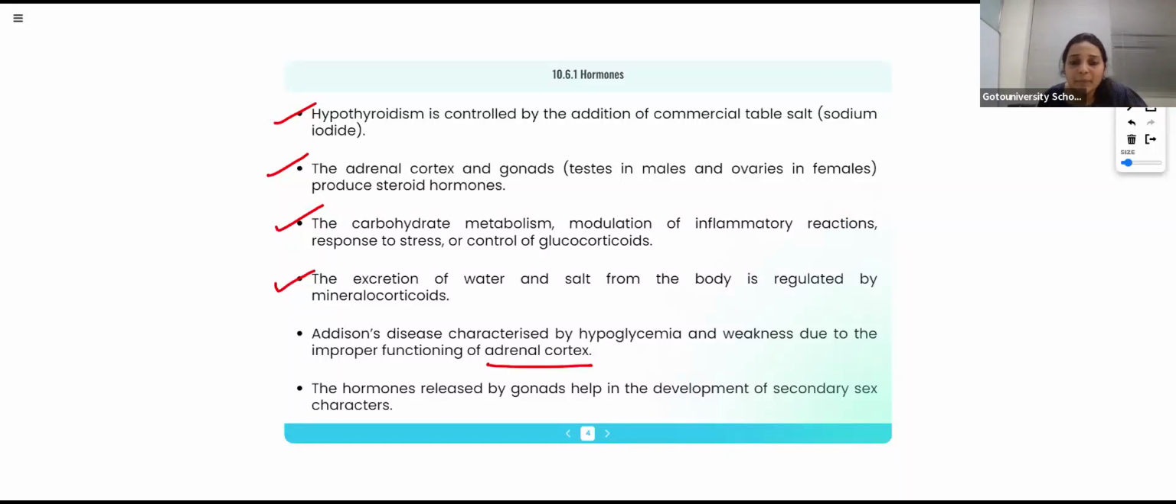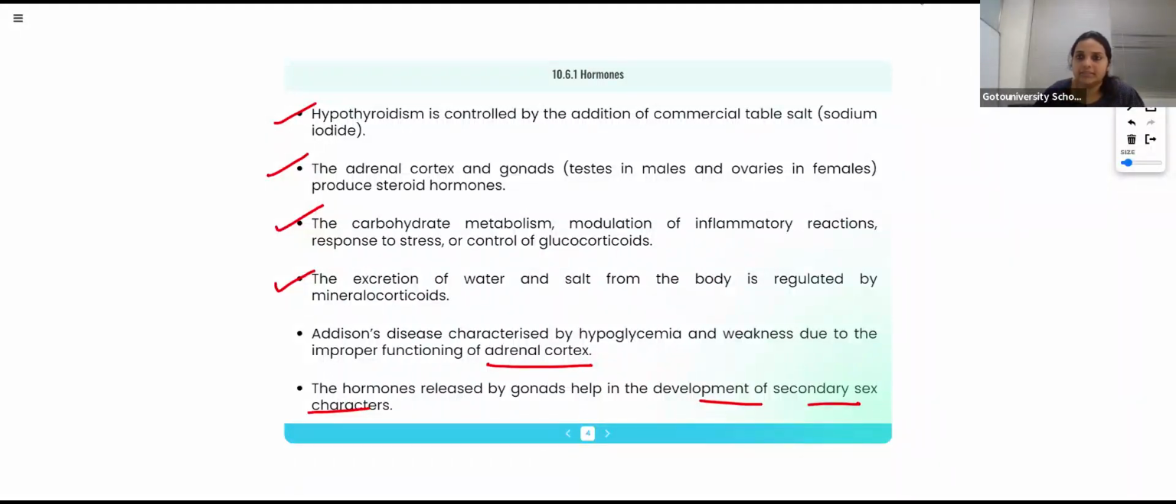The hormones released by gonads help in the development of secondary sex characters. Hormones released by gonads, I told you, are from the testes in males and ovaries in females. So the adrenal cortex and gonads produce these hormones, and they help in the development of secondary sex characters. What are the changes in our body during a particular age? What changes should happen in our body, in the male body or female body? All these changes are due to these hormones, different hormones produced in different organs.